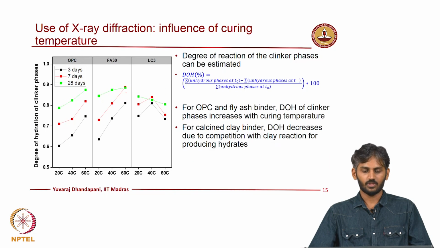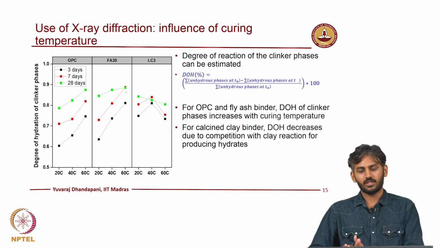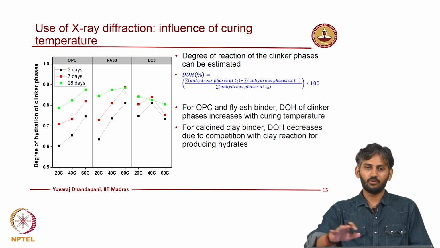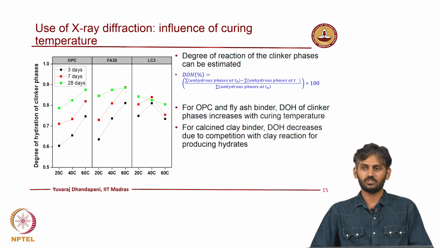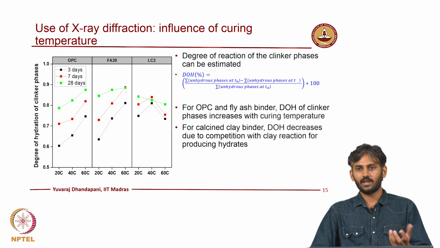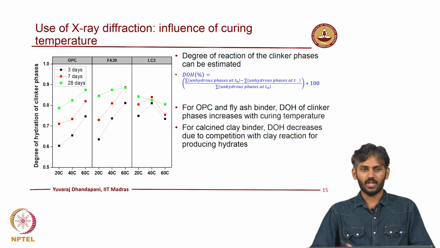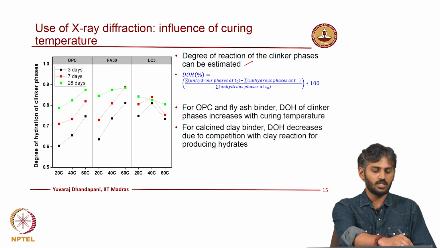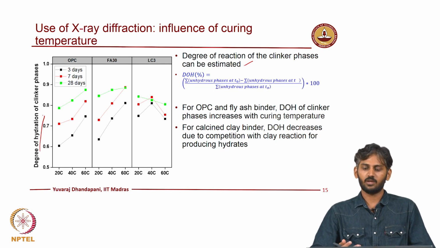system, right. So, another aspect which we can understand with respect to curing temperature is what is happening in the binder as such. So, can we try to understand some mechanisms of how the different components present in the binder formulations is reacting, right. So, previously we discussed about formation of carboaluminates, looking at the clinker itself. So, you have clinker and you have clay. We saw pozzolanic reaction of the clay was accelerated, but when we start observing just the clinker phases, there is some interesting behavior which we can identify. For instance, here I have presented degree of hydration of the clinker phases, right. How this can be estimated?